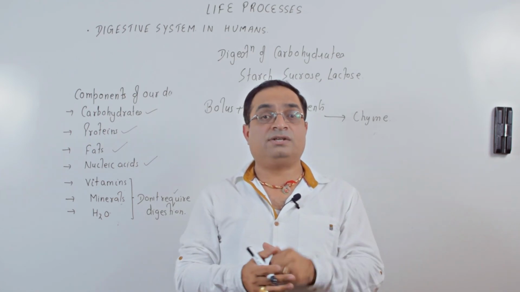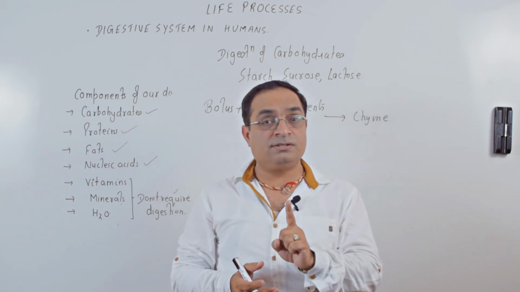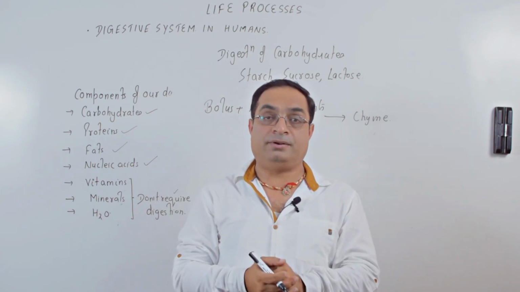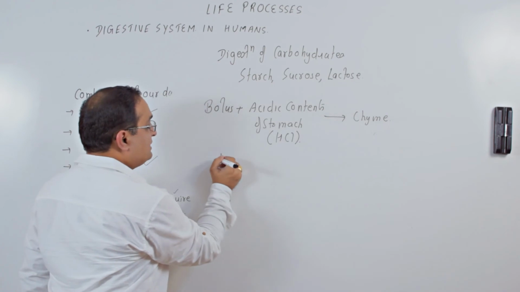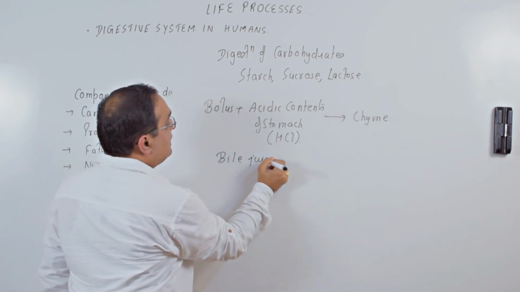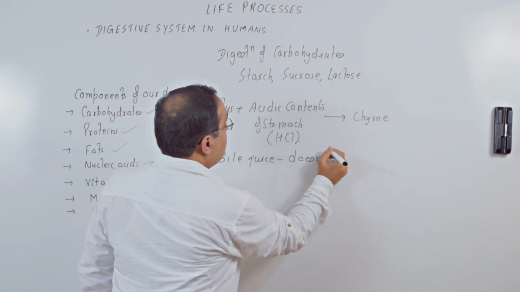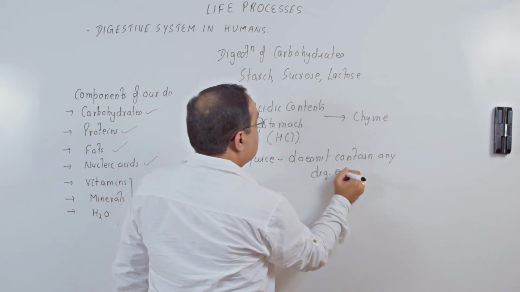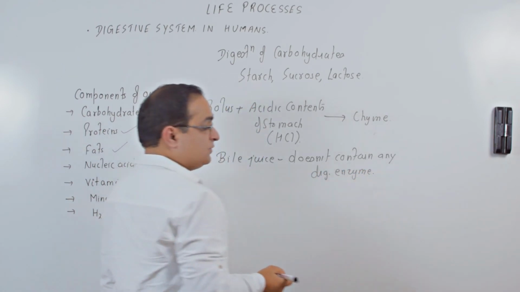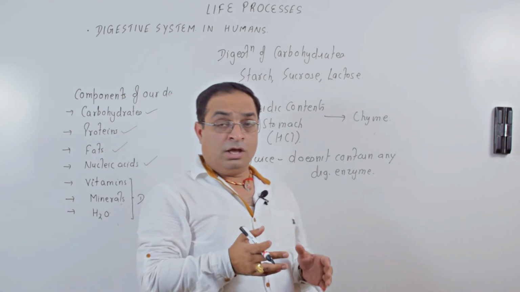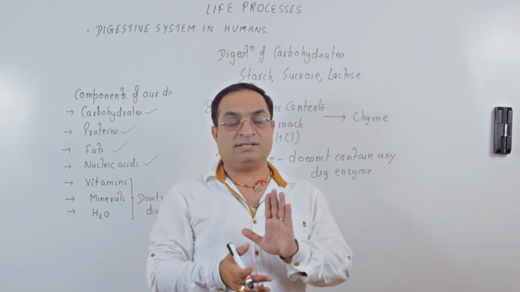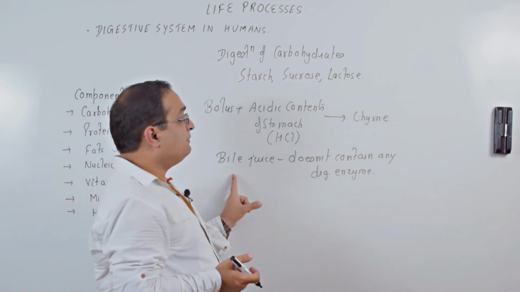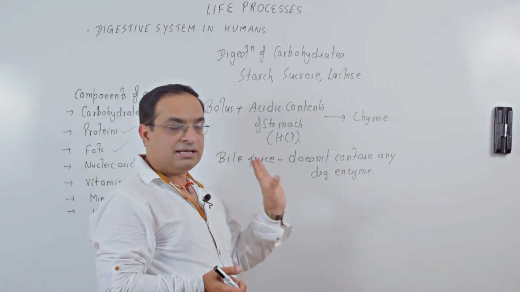Small intestine receives 3 digestive juices. Bile juice from the gallbladder. Bile juice is produced by liver and it is stored in gallbladder. Remember, bile juice doesn't contain any digestive enzyme. I am writing here. Bile juice does not contain any digestive enzyme. It has bile salts, sodium taurocholate, sodium glycocholate, which help in emulsification of fats that we'll discuss in the digestion of fats. It has bile pigments also, bilirubin, biliverdin. But as far as digestive enzymes are concerned, there is no digestive enzyme in bile juice.